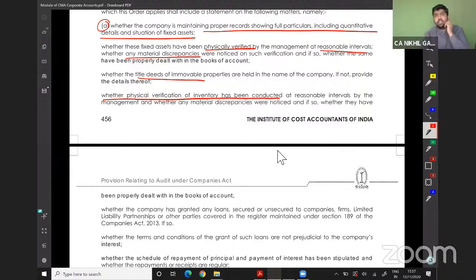So see, in case of fixed assets, physical verification at reasonable intervals, any discrepancy found, how they are addressed, whether the physical assets are in the name of the company itself, yes or no, whether any physical verification is done in case of inventory, yes or no, and if there are any material discrepancy, how they are dealt with.